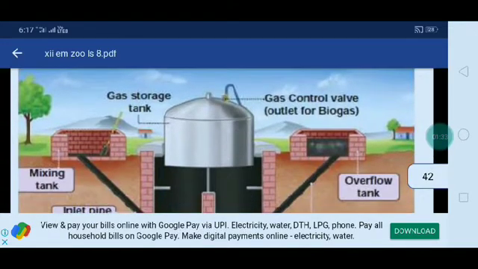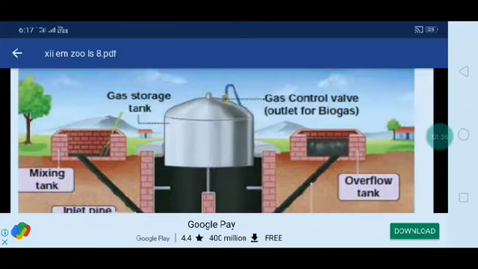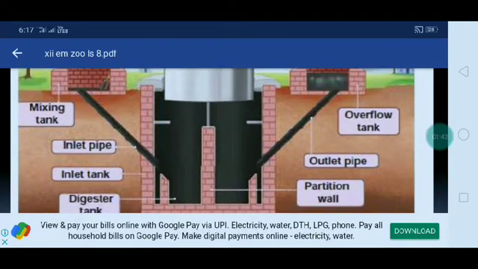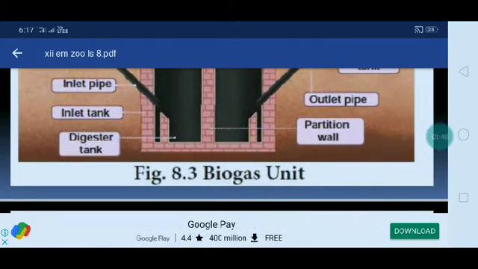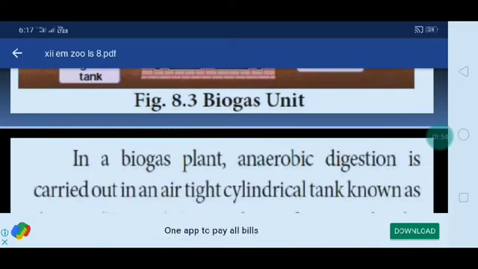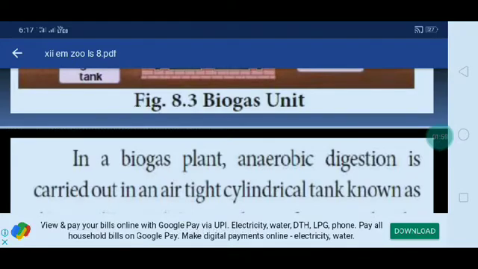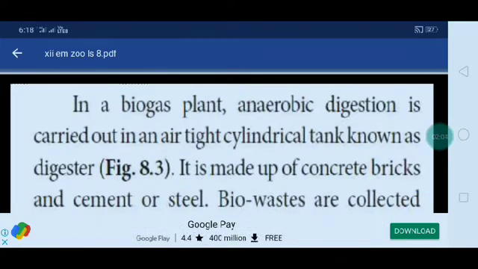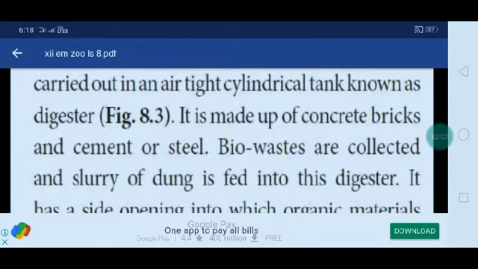Okay. Here you can see there is a diagram: gas storage tank, gas control valve, outlet for biogas, mixing tank and overflow tank, inlet pump, inlet pipe, digester tank, partition valve and outlet pipe in a biogas unit. In a biogas plant, anaerobic digestion is carried out in an air-tight cylindrical tank known as the digester. It is made up of concrete, bricks and cement or steel. Bio-waste is collected and a slurry of dung is fed into the digester.